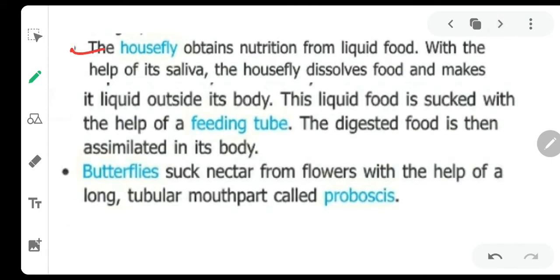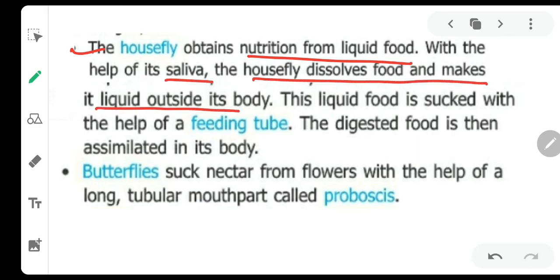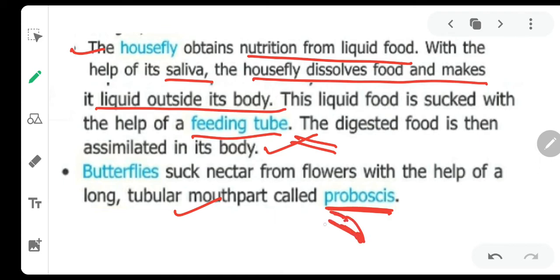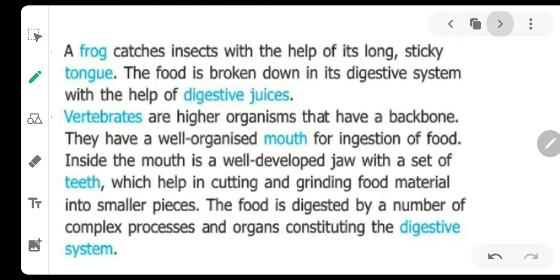Then the housefly obtains nutrition from liquid food. With the help of saliva, the housefly dissolves food and makes it liquid outside its body. This liquid food is sucked with the help of a feeding tube. A tube-like structure is there, through which it is taken in. Then butterfly sucks nectar from flowers with the help of a long tubular mouth part known as the proboscis, with the help of which they suck the nutrition.